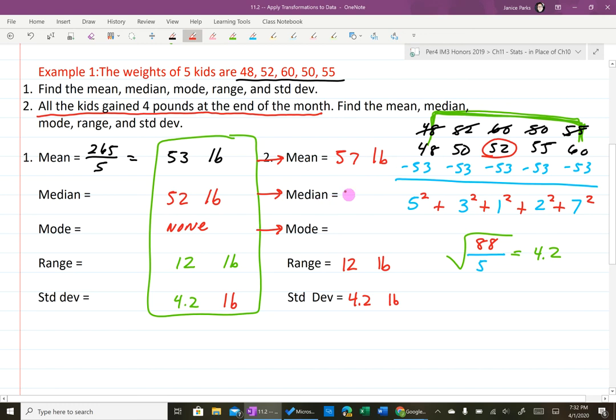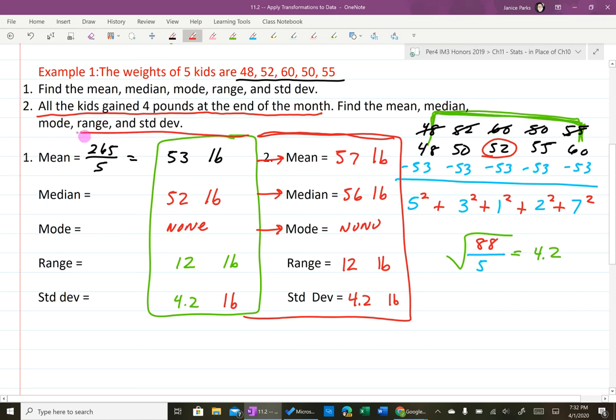So the mean goes up by 4 pounds. The median goes up by 4 pounds. You don't add none plus 4, so don't put anything here. So there's still no mode. And then these are your second sets of answers. And so you really only have to do the work once for the first set of answers.